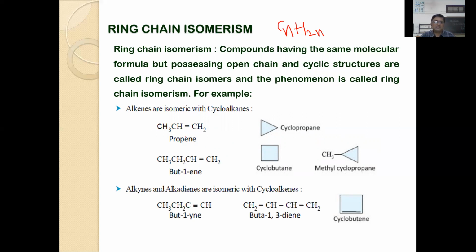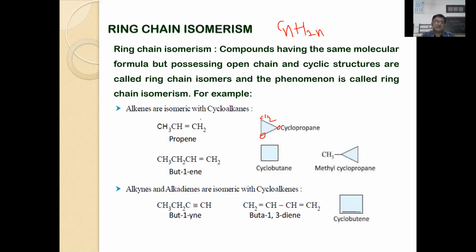So you can see this is propene, an alkene derivative. Cyclopropane, CH2. Here also you will find a CH2 group. Here also you will find a CH2 group. This formula holds good with the general formula CnH2n. When n is equal to 3 carbon atoms, you can call it C3H6. You will find in the case of cyclopropane, C3H6. Here also you will find C3H6.